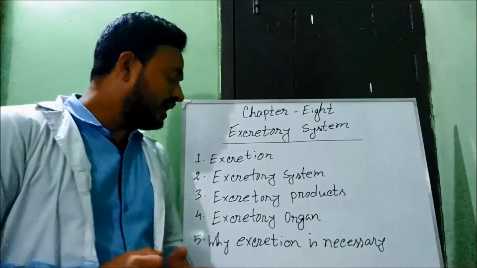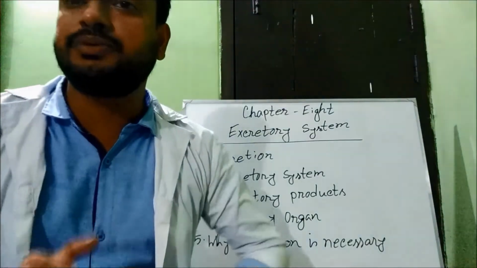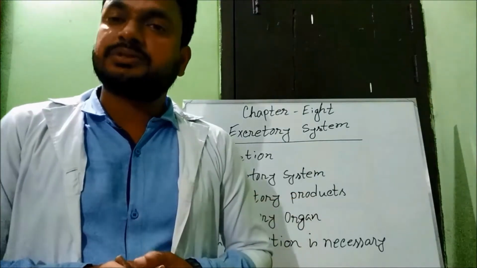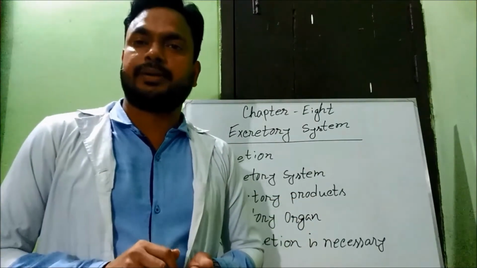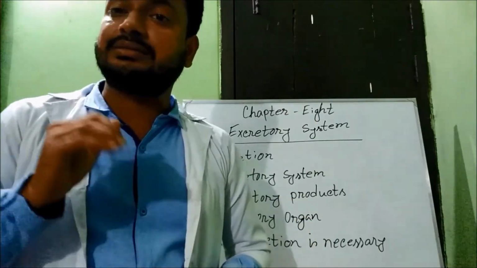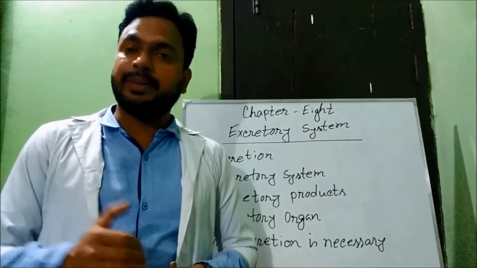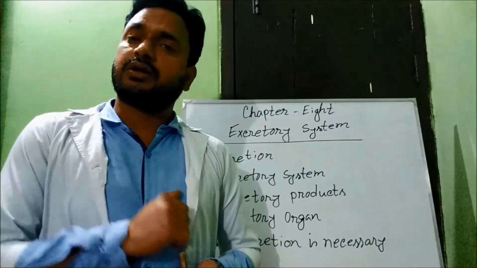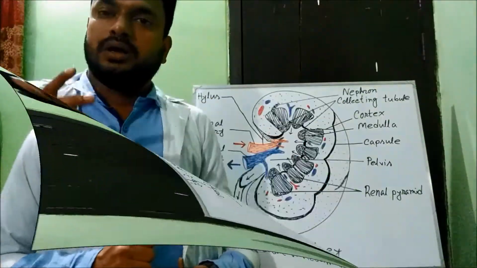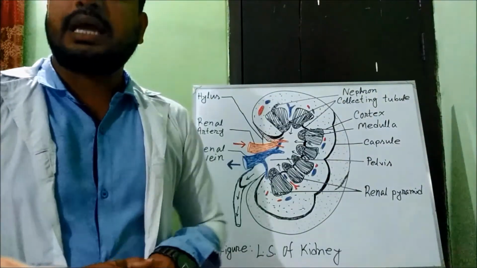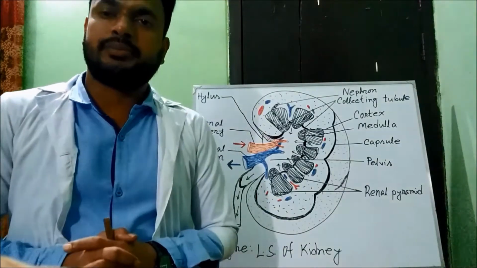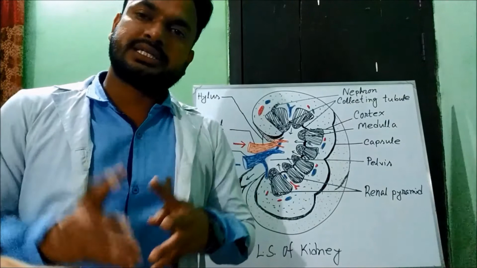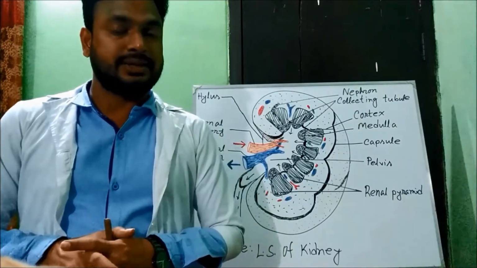The last one is why excretion is necessary. Most important thing, why excretion is necessary. The excretory substances are of no use for the body but may cause various diseases if they remain inside the body for long. It may even cause death. Now we will discuss the excretory organ of the human body. We have already known the excretory organ of the human body is the kidney.